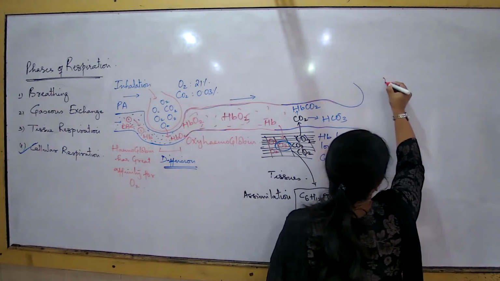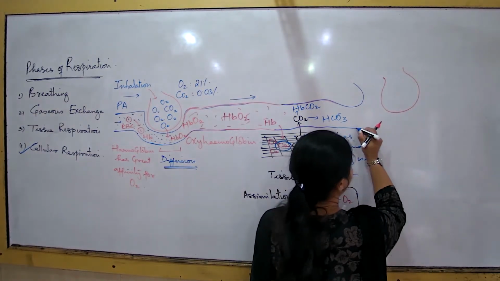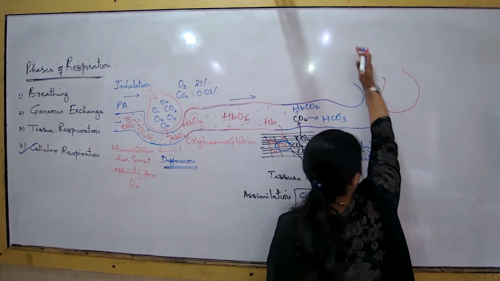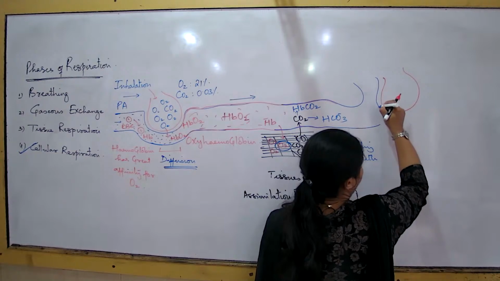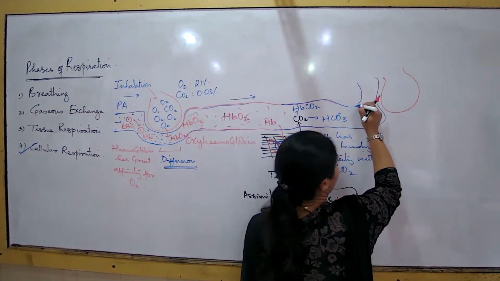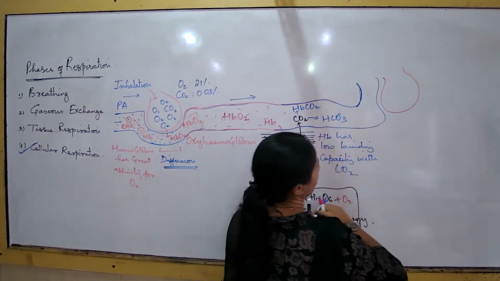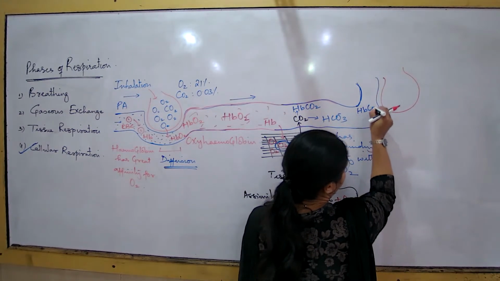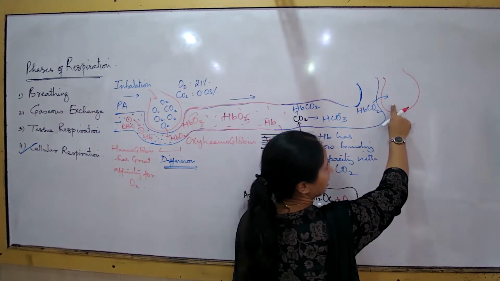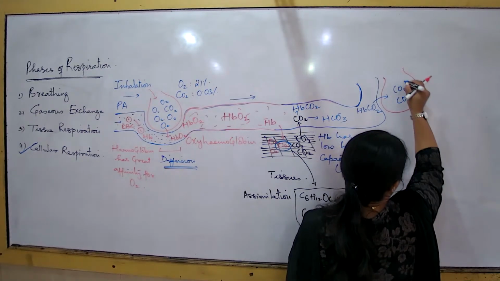Now again I may think, what would be the fate of this deoxygenated blood then? How will this carbon dioxide be released out? This carbon dioxide will have to be released out again by the process of diffusion. Then how, by the process of diffusion again? If I understand that this particular compound made of hemoglobin and carbon dioxide, since at the respiratory surface, what did we draw earlier? The composition of the inhaled air.